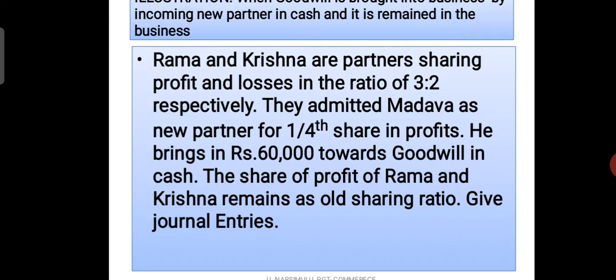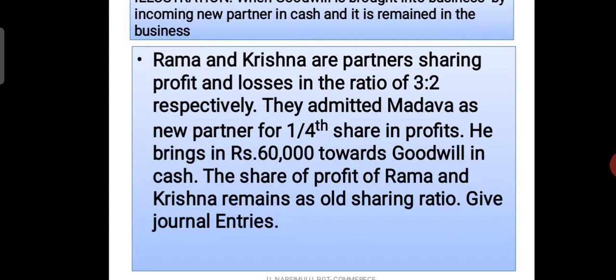Rama and Krishna are partners sharing profits and losses in the ratio of 3:2 respectively. They admitted Madhava as a new partner for 1/4 share in profits. He brings in rupees 60,000 towards goodwill in cash. The share of profit of Rama and Krishna remains as the old sharing ratio.